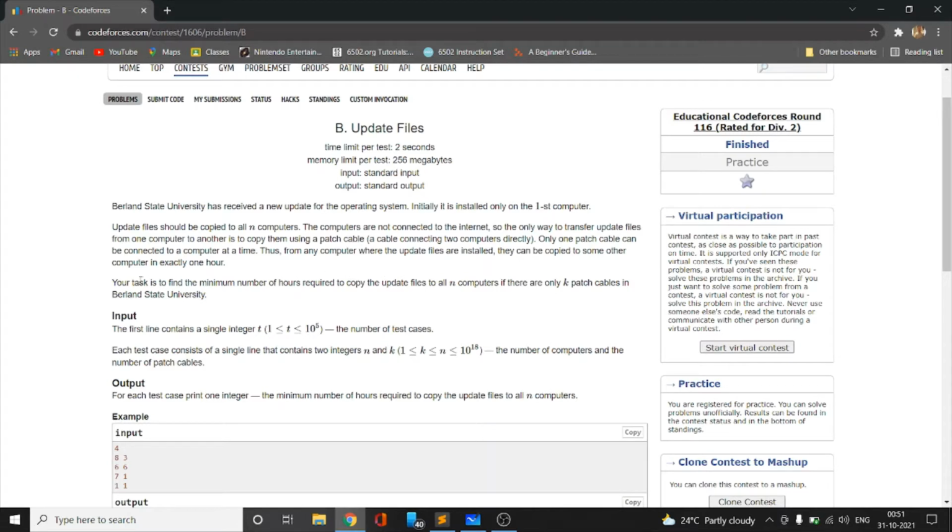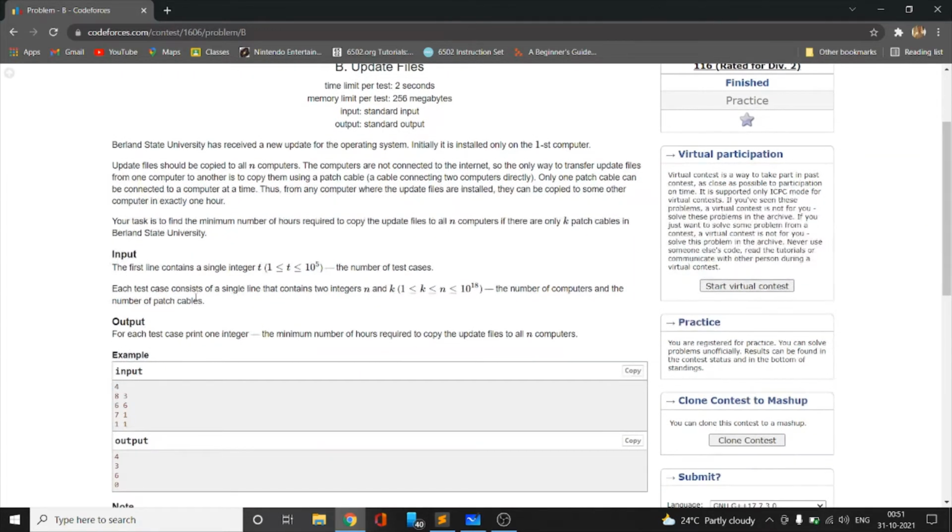which is our task. Your task is to find the minimum number of hours required to copy the update files to all n computers if there are only k patch cables in the Berland State University. So we have to find the minimum number of hours which is required to copy the update files to all the n computers. To transfer a file from one computer to another takes 1 hour. This is a thing which we should keep in mind, and also we should keep in mind that there are only k patch cables available for us.